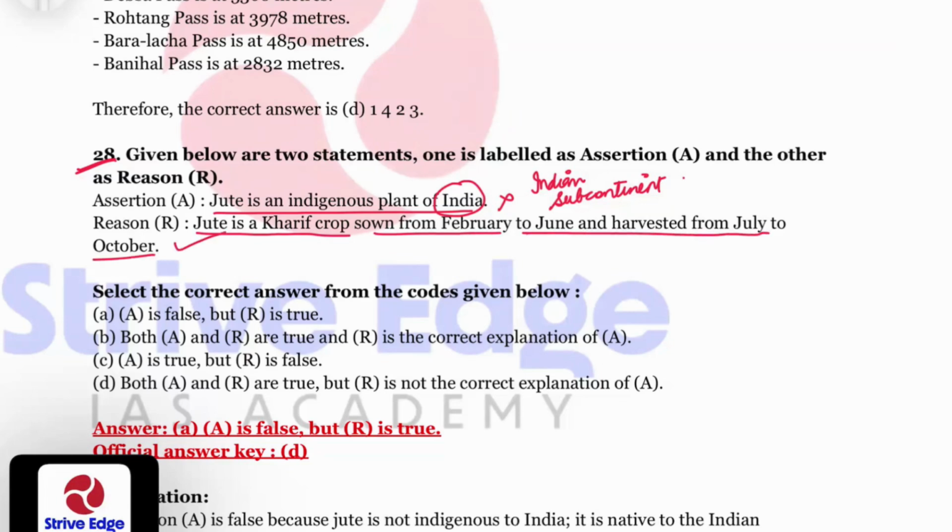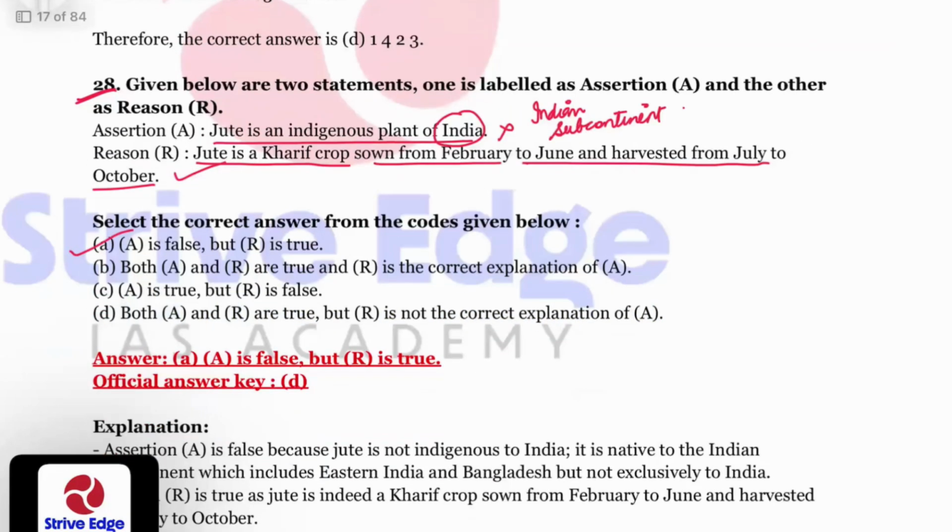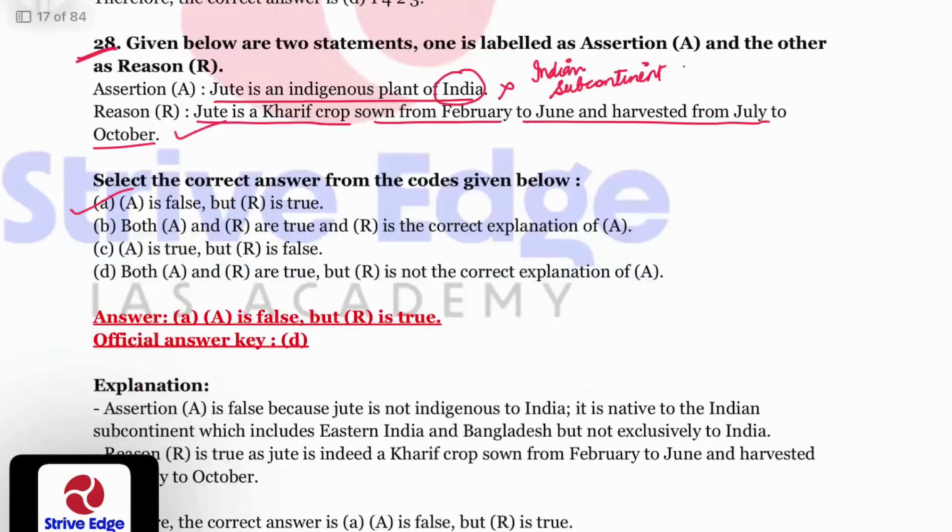This statement is correct. A is false, but R is true. But the official answer key has given D, that is both A and R are true, but R is not the correct explanation of A. We need to recheck the revised answer key for this question.